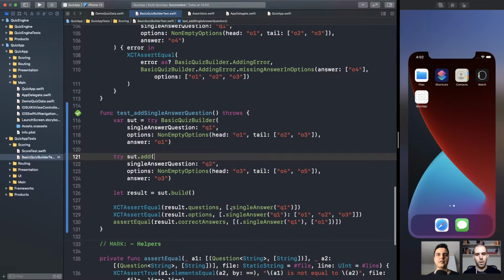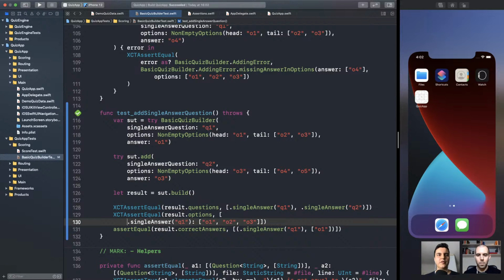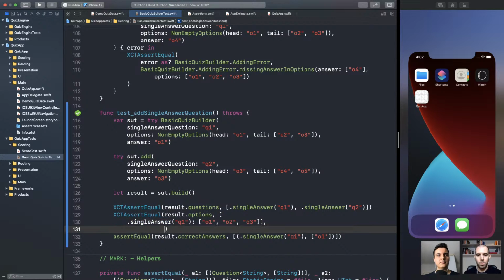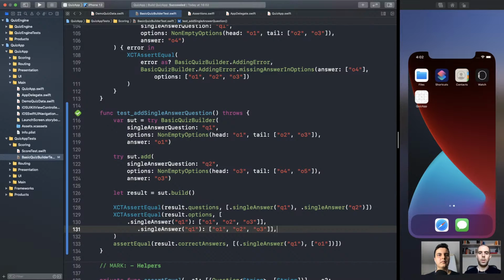Now the assertions, we should have two questions, Q1 and Q2. Make sense? Yep. And we should have options for both. Questions, yes. Q1, Q2. Options for Q2 is 3, well, and 4 and 5.